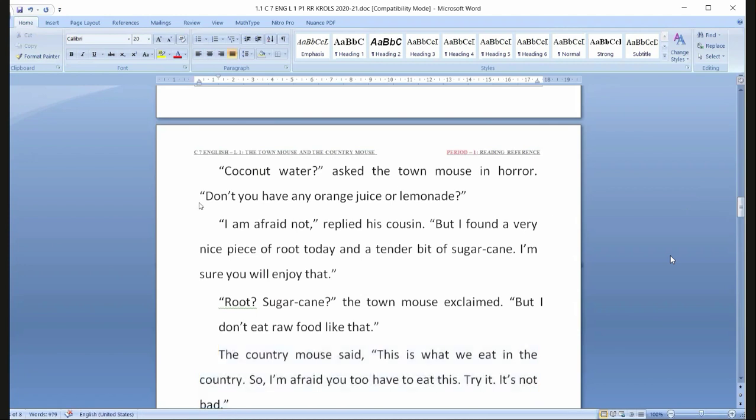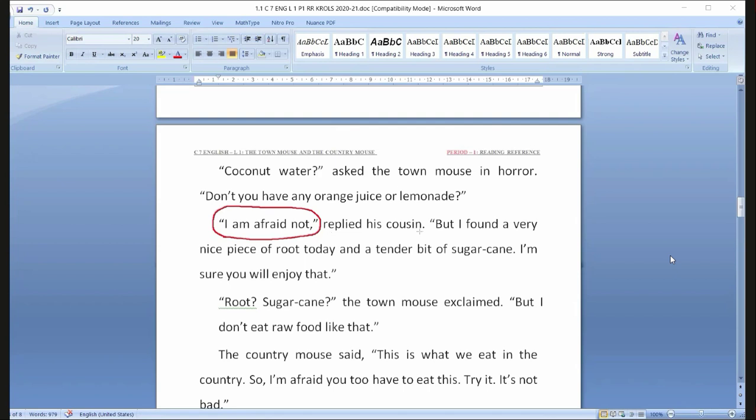I am afraid not. Look at this sentence. I am afraid not is a polite negative expression. See, if somebody asks for you, if you don't have it, you can use this. I am afraid not means I am not having it. Okay? I am afraid not is a polite negative expression of expressing inability. Okay? I am afraid not, replied his cousin.